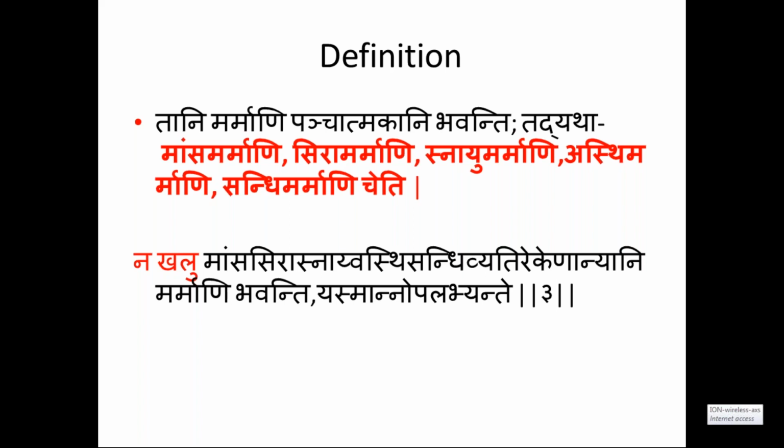So all these, where they join together. Join means junction. Junction of mamsa, sira, snayu, asti and sandhi is marma. All these are called as marma vastu. Is it clear? Please take down this word. So where they join, there it forms the marma.